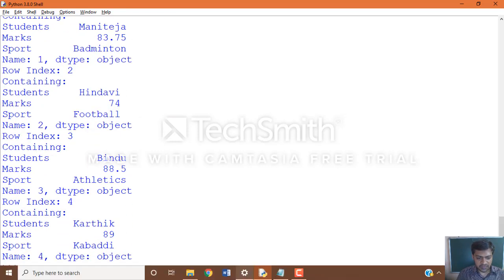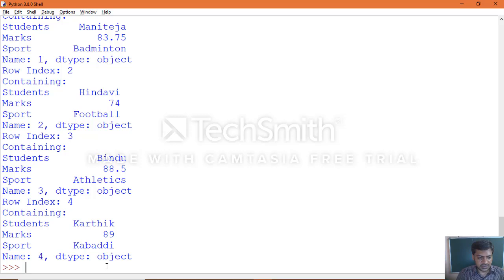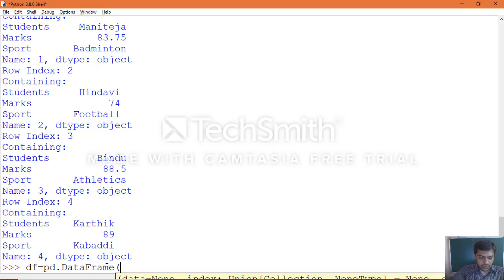Let's see. First we will create the data frame object again. df equal to pd.DataFrame of dictionary, comma, index equal to, where you can specify index names: a, b, c, d.